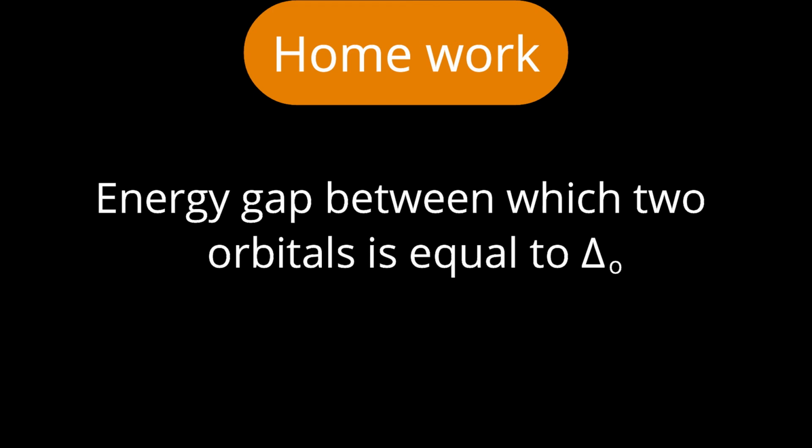In case of octahedral geometry, the energy gap is due to axial and non-axial approach. So out of the various orbitals of the metal ion, two orbitals are considered in square planar splitting, which are axial and non-axial. The gap between them is equal to delta O. Which two orbitals are those? Write the names of only those two orbitals. The gap between them is equal to delta O.